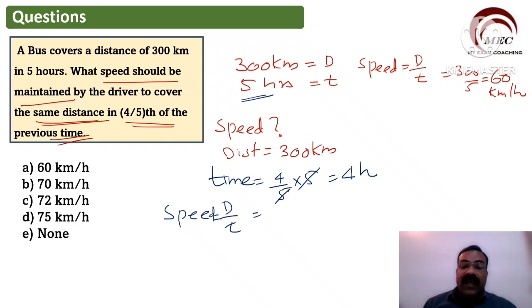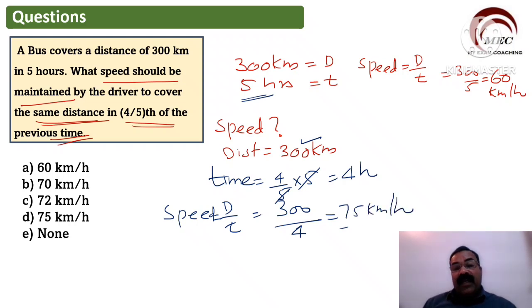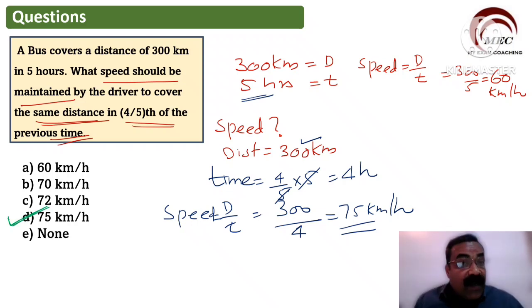So how much is the distance this time too? It is 300. 300 divided by time, which is 4. So this will become what? 75 km per hour. So from the given answers, you can mark 75 km per hour. Option D is the correct answer. So we got the correct answer.